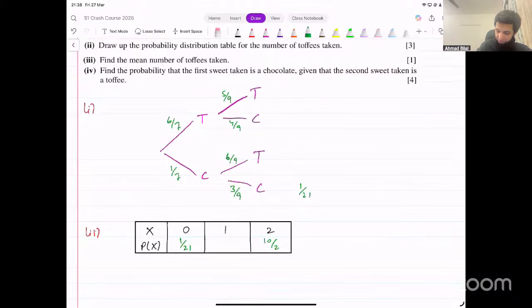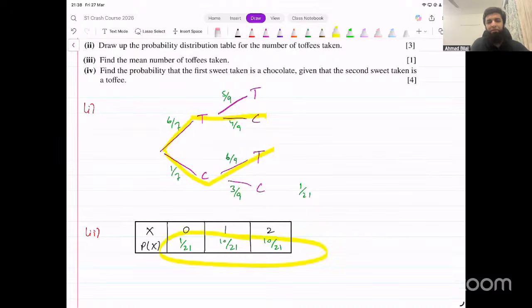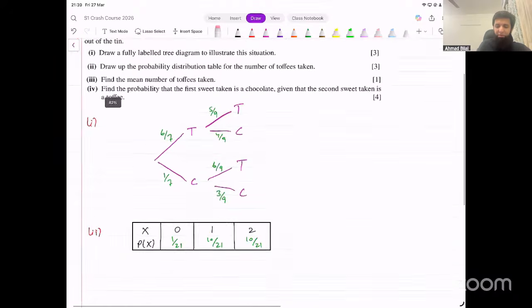That's for 2 toffees. For 1 toffee, you would have to consider these 2 cases, this one and this one, and add them up together. But if you're sure that these calculations are correct, then you can just write down this one directly as well. Subtract from 1 this number and this number, and that will give you 10 out of 21 as well. Although it's a good idea that you calculate it yourself, so that then you can verify that your answers are correct by summing them up. If they add up to 1, that most likely would mean that your answers are correct. Okay, so this is what we end up getting. That's the probability distribution table. The third part says find the mean number of toffees taken.